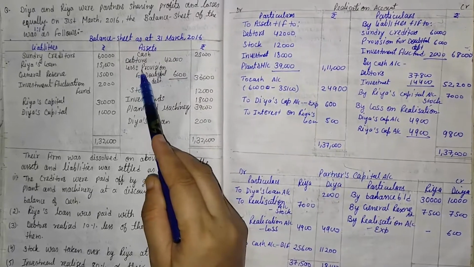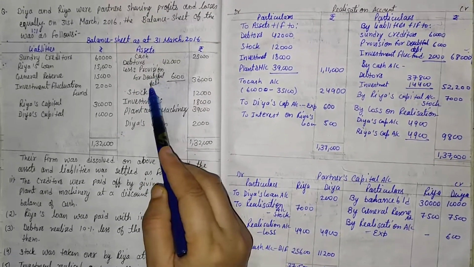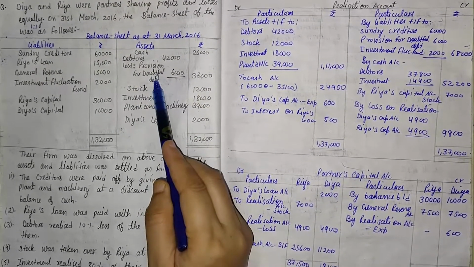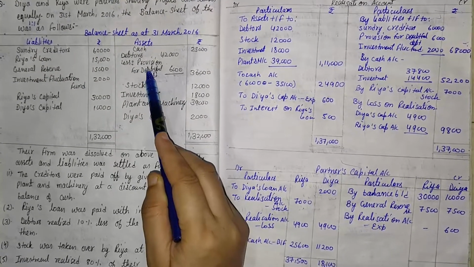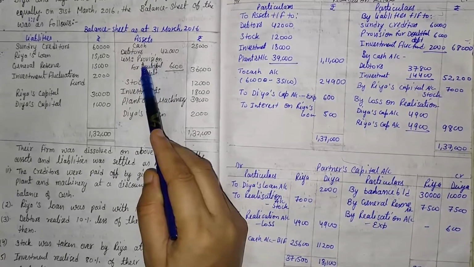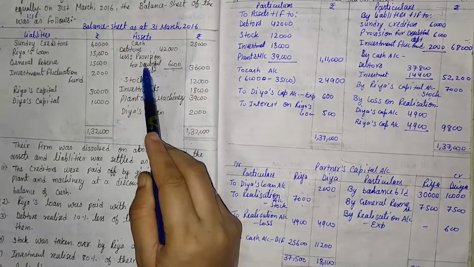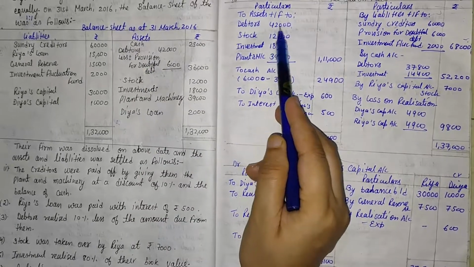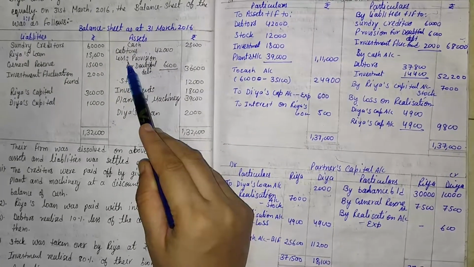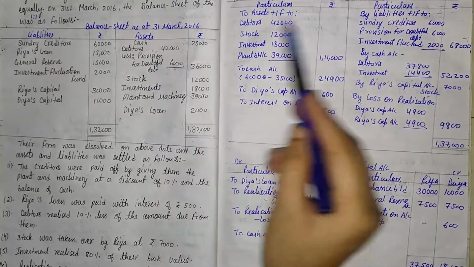Then the second information, that is provision for doubtful debt. Provision for doubtful debt is considered as a liability. So when we deal with debtors, at that time we also transfer the balance of provision on the opposite side. Debtors come on the debit side, so provision, being a less value, comes on the credit side.